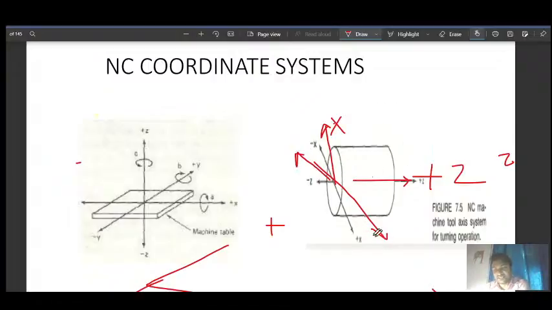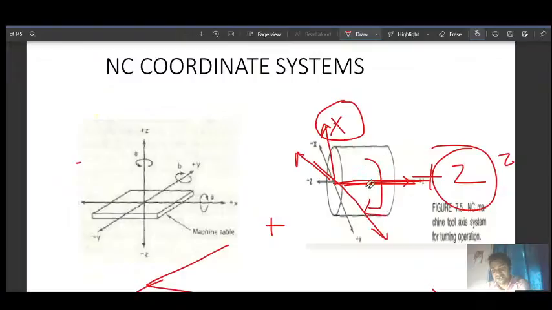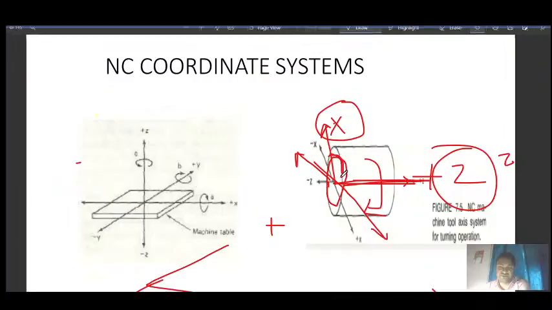So once we are setting this position, the tool position is fixed. Tool position is movement of the tool only in these two directions, plus x and plus y. Oh, sorry, plus z and the radial direction. Since the cylindrical part generally rotates, whatever distance you cover in one direction, due to rotation the other dimension around the circumference is also covered.